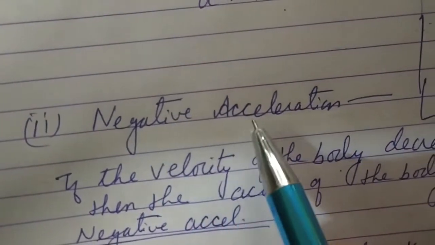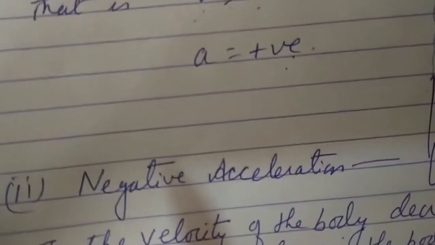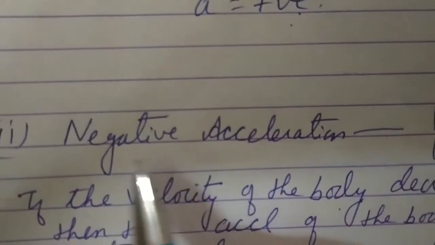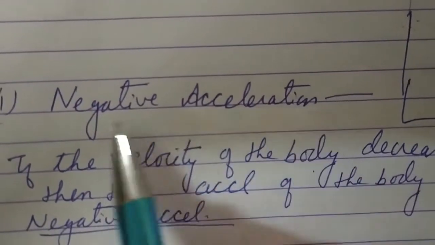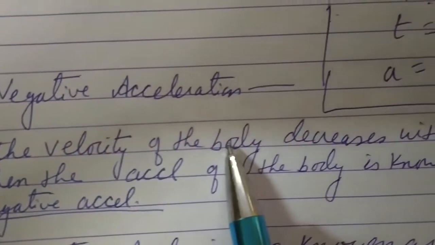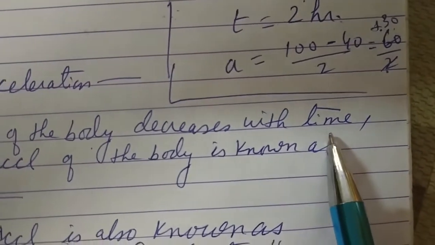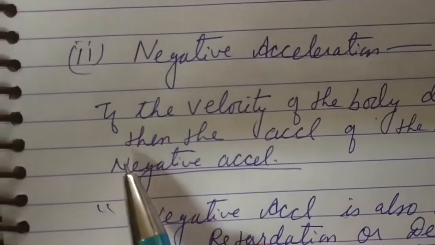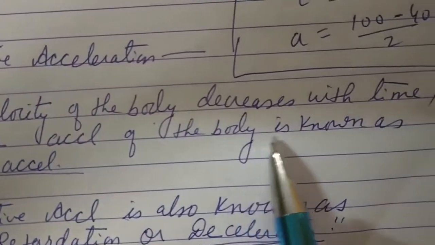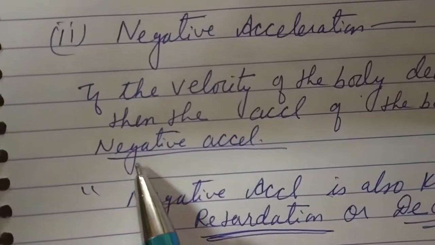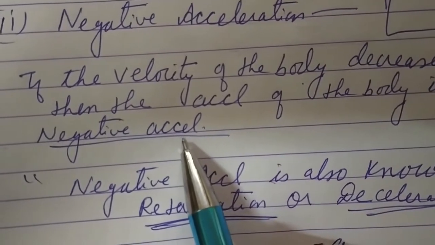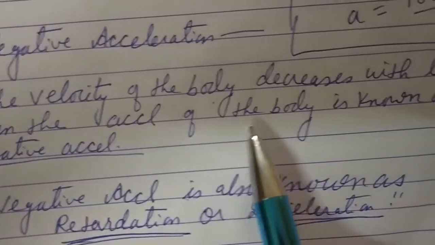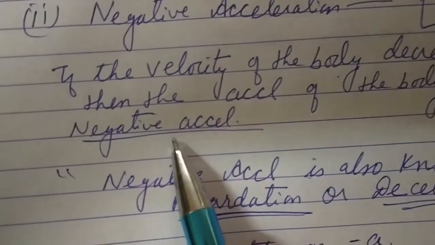Now negative acceleration. And what is the unit? Just the unit I will discuss now. I forgot to discuss the unit of acceleration. Negative acceleration, what is negative acceleration? If the velocity of the body decreases with time, then the acceleration of the body is known as negative acceleration.